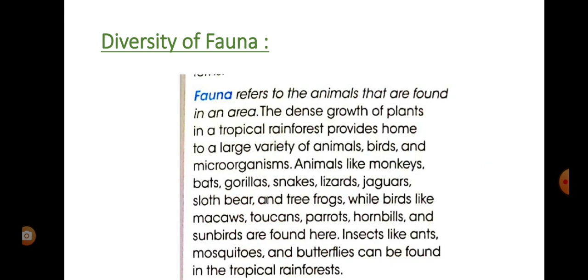Animals like monkeys, bats, jaguar, meaning leopard, gorilla, snake, lizard, sloth bear, tree frog, huge diversity, and birds like macaw, toucans, parrot, hornbill, and sunbirds, and also insects like ants, mosquito, butterflies, bugs, all this faunal diversity is present in the tropical rainforest.